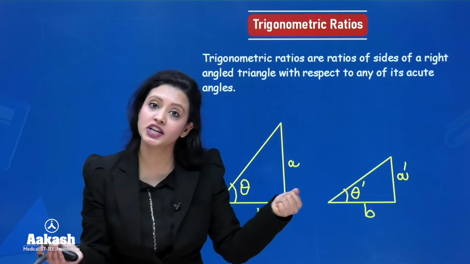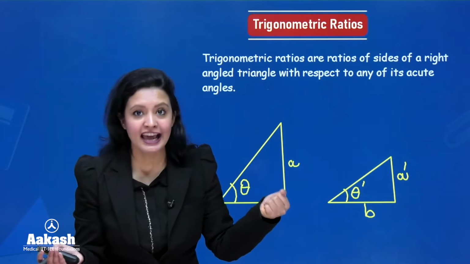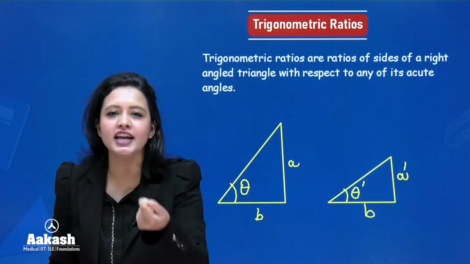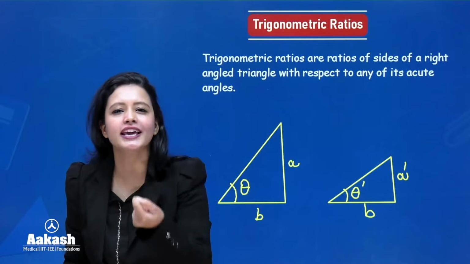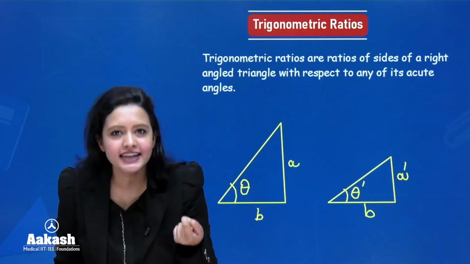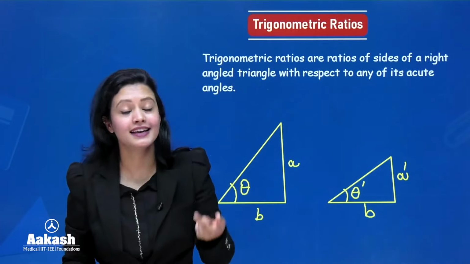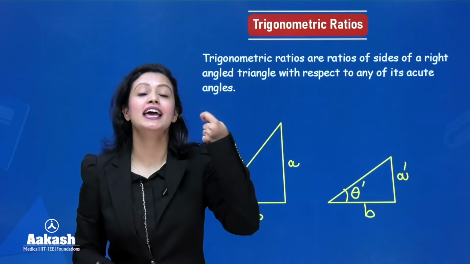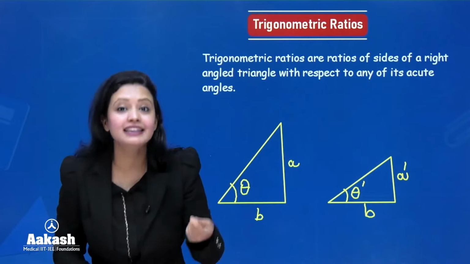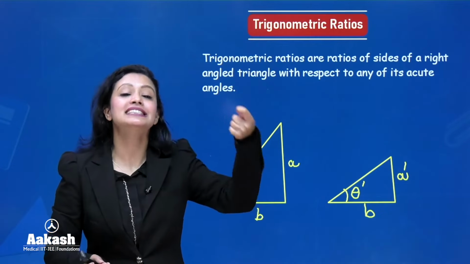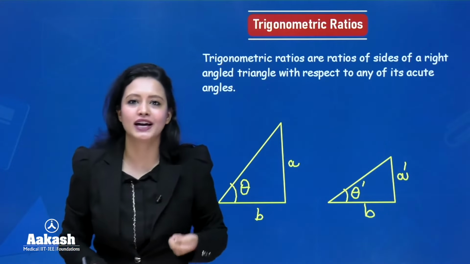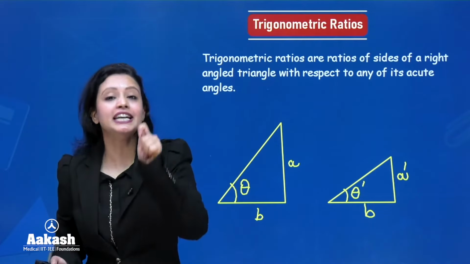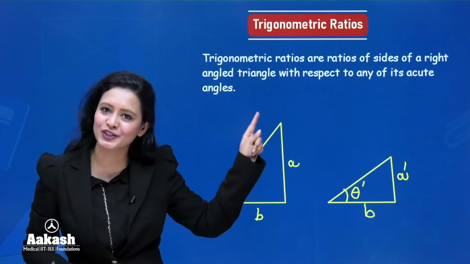Now, if you increase the value of theta, what will happen? Again, the side lengths will change. Now, the question is: is there a relationship between the change in theta and the change in the side lengths of this right-angled triangle? Yes, there is. There is a relationship between the change in the value of the angle and the value of the side lengths of a right-angled triangle.